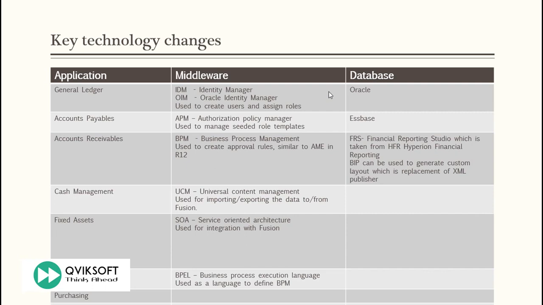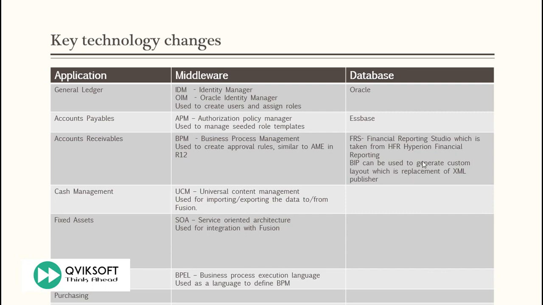And what are the databases we use now? We have Oracle database, which is same as before, but now all the financial data is also available in Essbase Cube. As I mentioned, they have included Hyperion planning and budgeting in Oracle Fusion, but along with that, Essbase comes as a cube database which stores all the functionality available. Previously, if you have used Hyperion or HFM, you used to push data from your ERP to HFM or Hyperion, then run certain processes. But in Oracle Fusion Cloud, the moment you post a journal in GL, it's immediately available in Essbase Cube, so you can run all your reporting immediately.